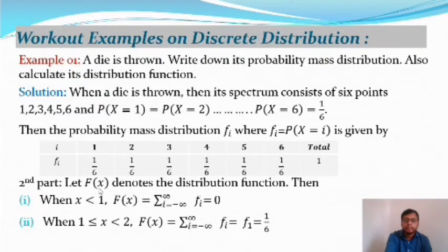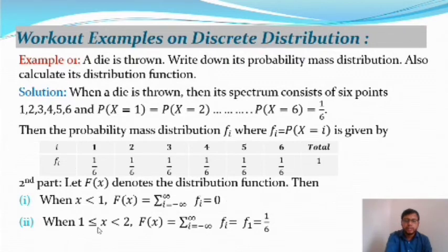So let capital F of x denote the distribution function. Then in the interval minus infinity to 1, F of x is the summation of f_i, which is equal to 0. So in that interval the distribution function F of x gives 0.